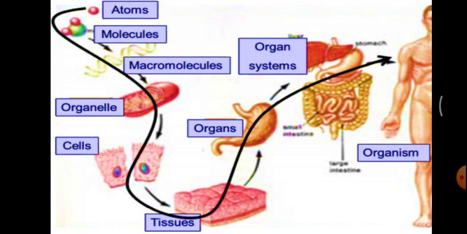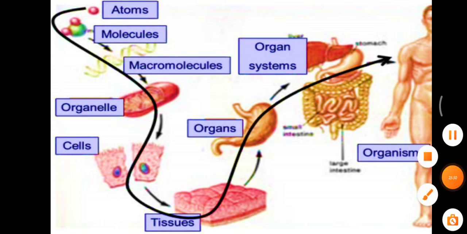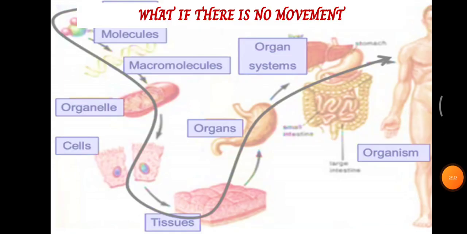And we know that a human body or an animal body consists of different types of organ systems, like the respiratory system, circulatory system, excretory system. All these organ systems have their own function, and they finally make up the whole organism. What if there is no movement? Why do we need such movement?